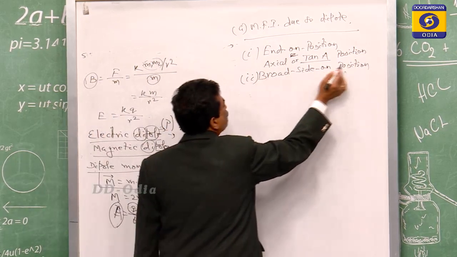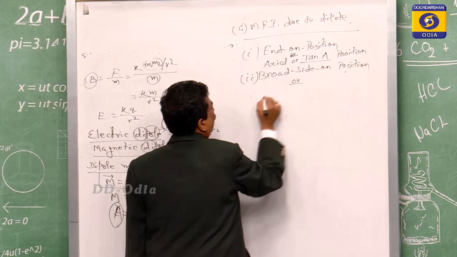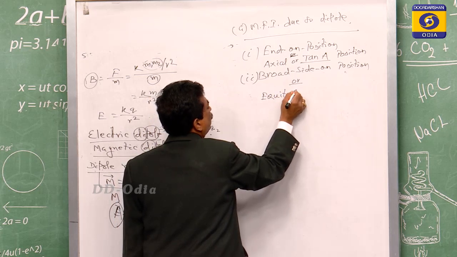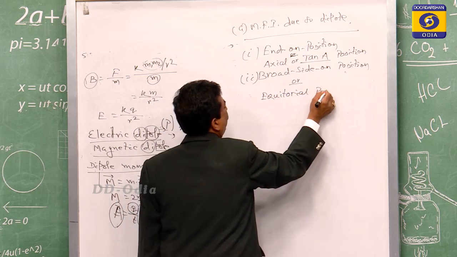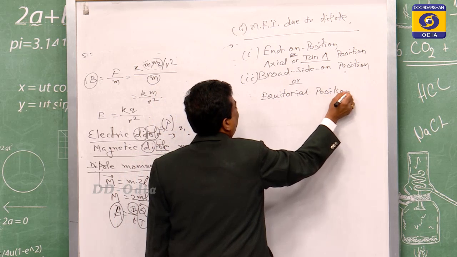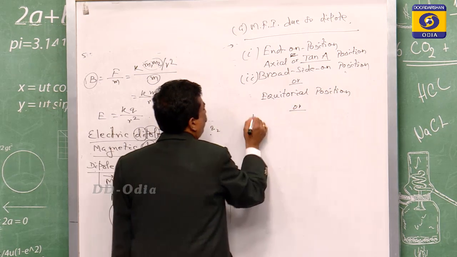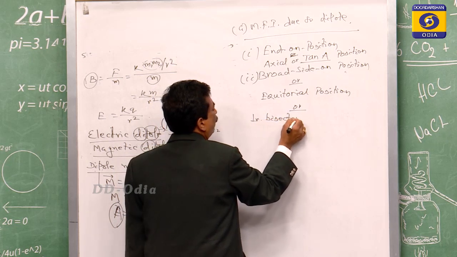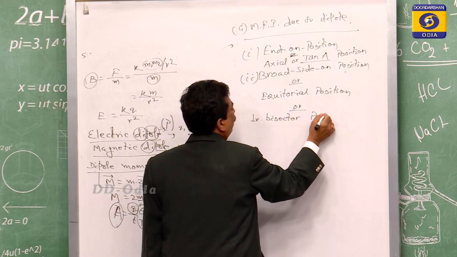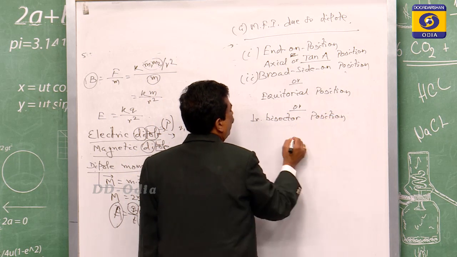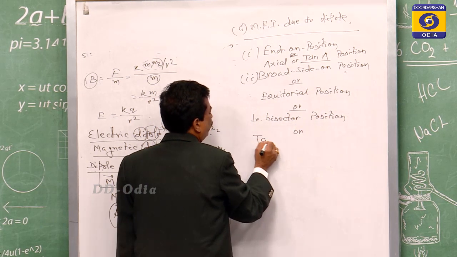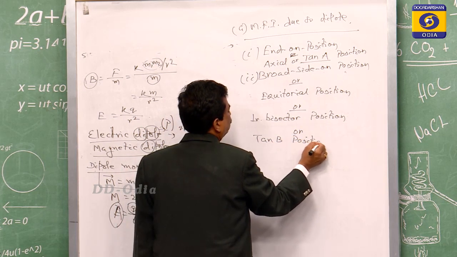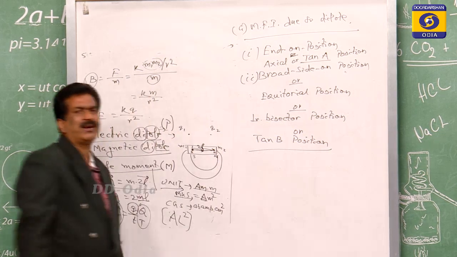Similarly, the broadside-on position is also called the equatorial position, or the perpendicular bisector position, or the tan B position. These are its different names.